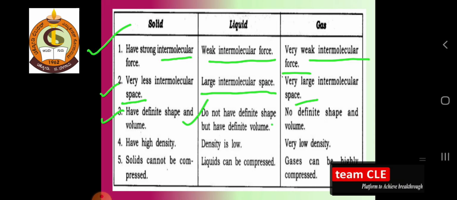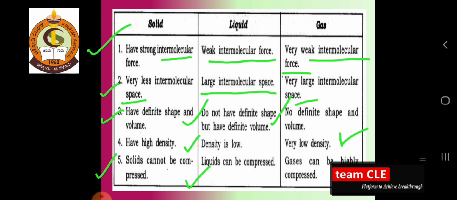Gas has no definite shape and volume. Solids have a high density, whereas liquids have a low density, and gas has a very low density. Solids cannot be compressed, whereas liquids can be compressed.